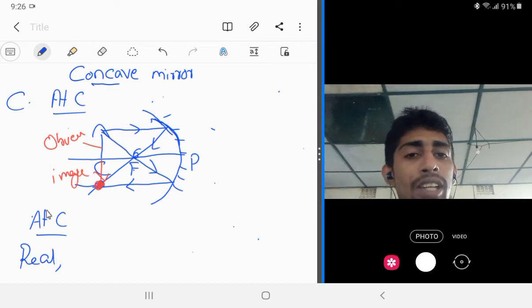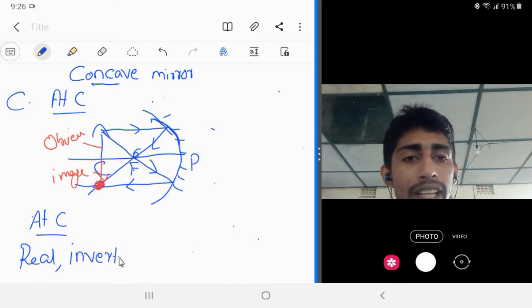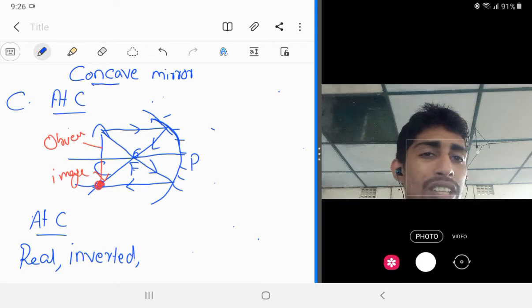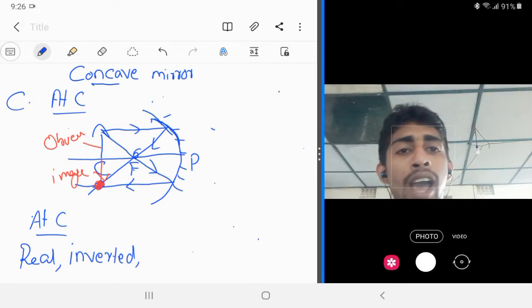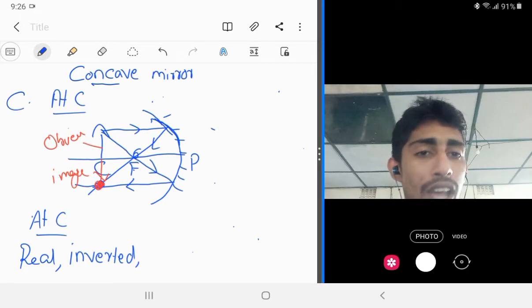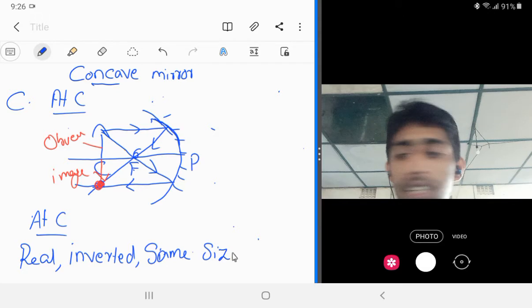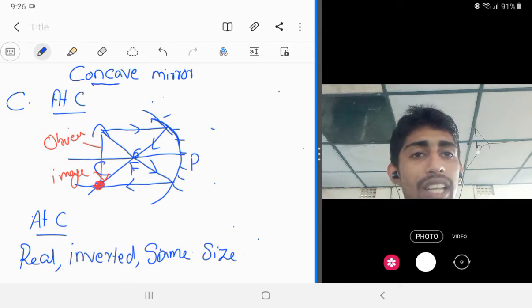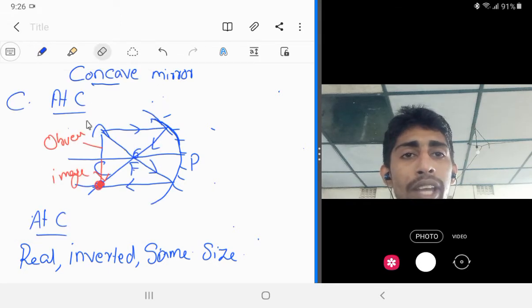Yeah, from here itself we can see that it is inverted. Then what about the size? Is it diminished or magnified? Yeah, here you can see that both the object and image has the same size. So the size is same size. Clear? So these are the first 3 points. Then one more thing we will take today.